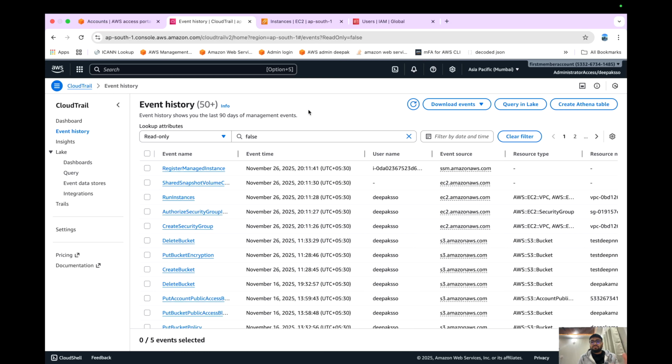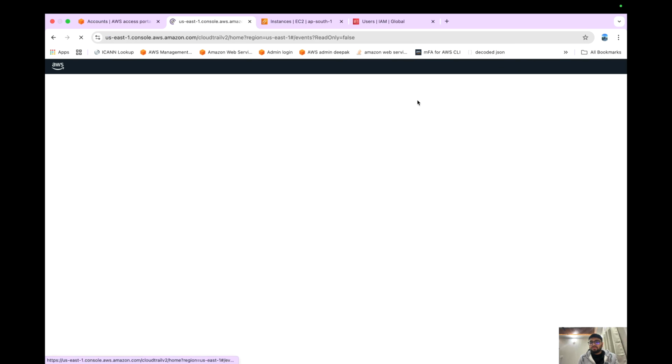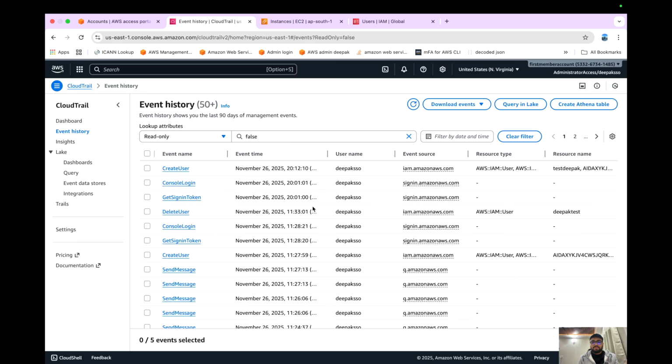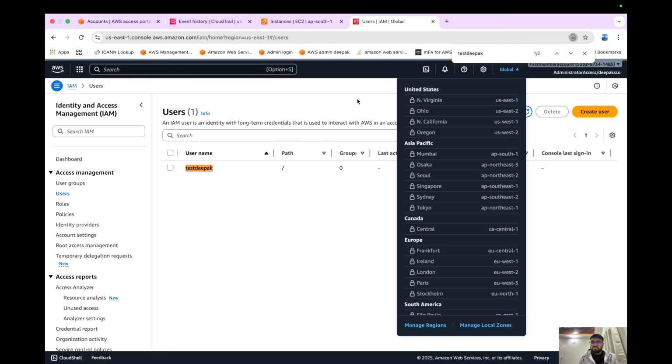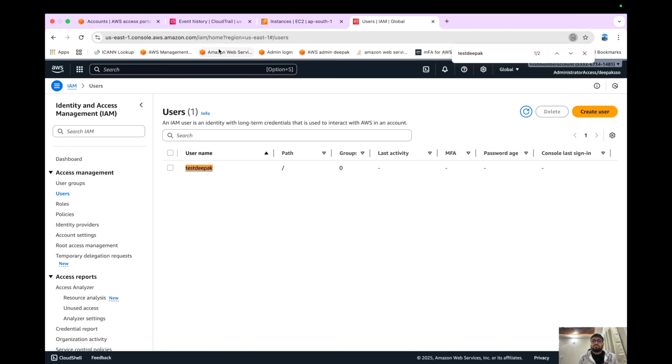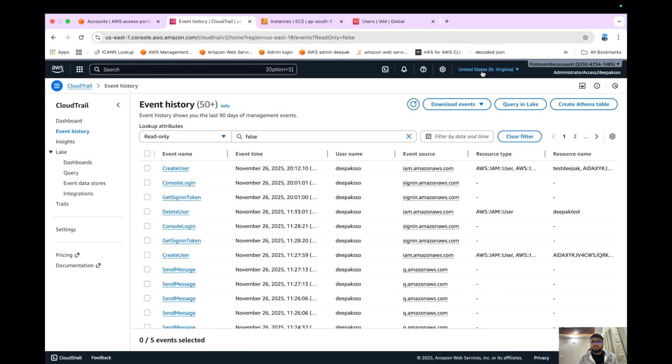So whenever someone reaches out to you saying, hey, there are global services, so where do they get logged? Always remember it gets logged in the US East 1 region, not in the region where you created it, because even when you go to IAM, it doesn't show you the region option, right? So these are global services. Global services are always captured in US East 1.